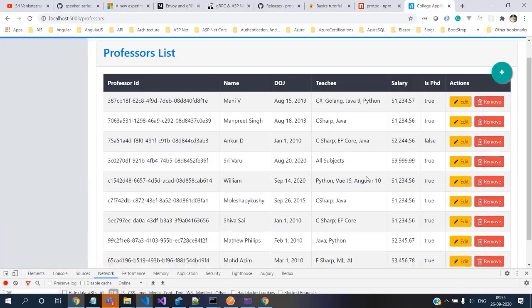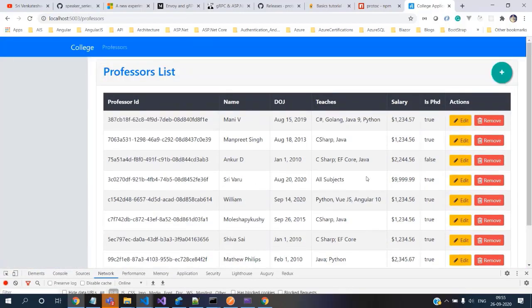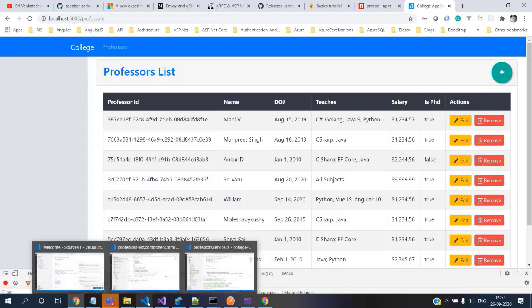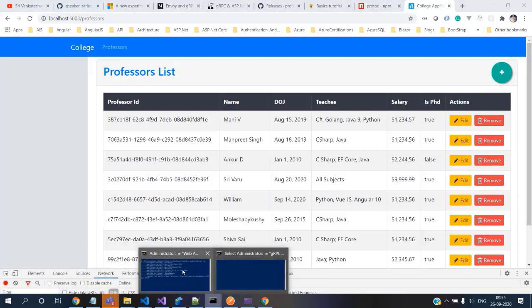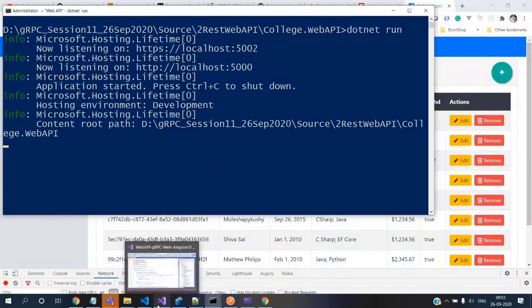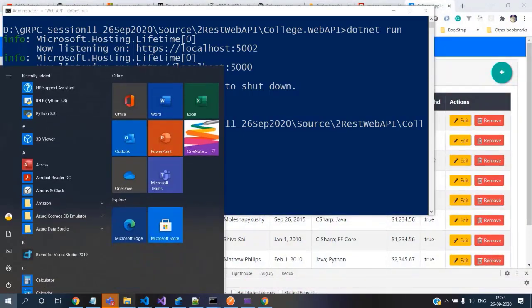So we saw how to do the integration: we will change that services class, where the services class will go talk to the backend. Now that will come and hit here. Okay, just to understand this a little bit.